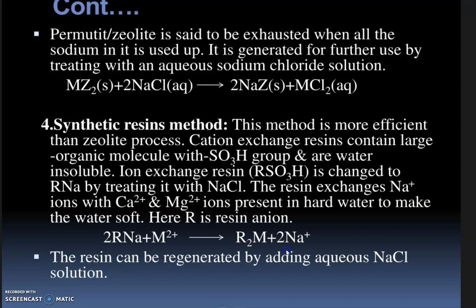Next one is the synthetic resins method. It is a more efficient method than the zeolite process. Cation exchange of resins occurs here. Here the cation in the resin is replaced by M2+, so it will be precipitated in the form of R2M.